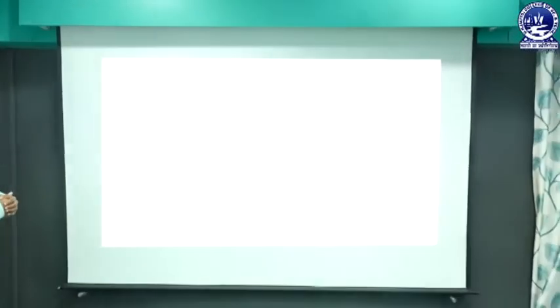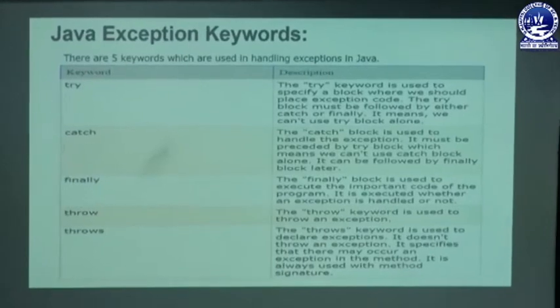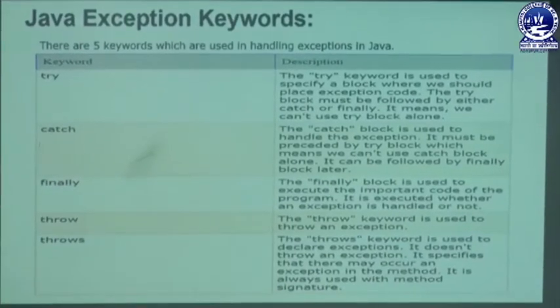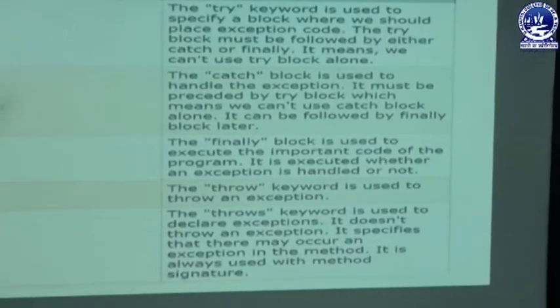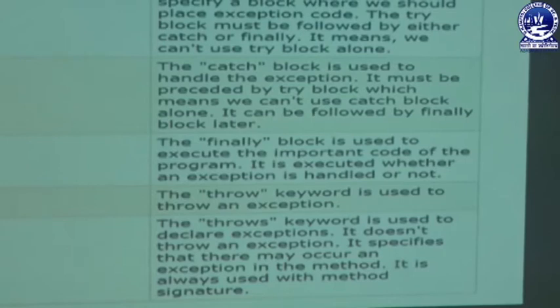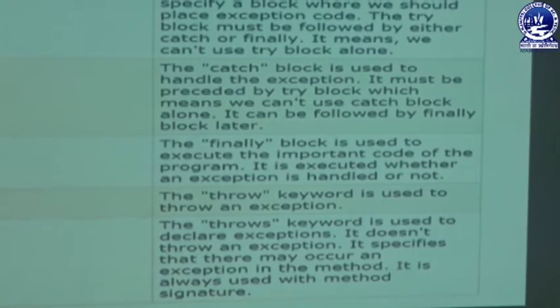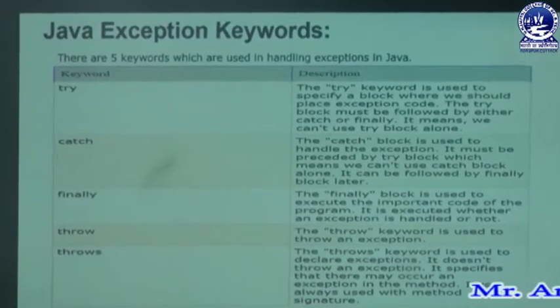Last one is known as the throws keyword. The throws keyword is specially used whenever a statement may produce a specific exception in the method. Whenever a method is used, at that time a throws keyword is specially followed, and it is always used with the method signature, otherwise not. So these are the 5 keywords we discussed in the concept of exception keywords.